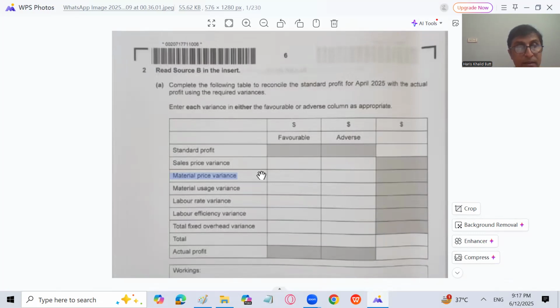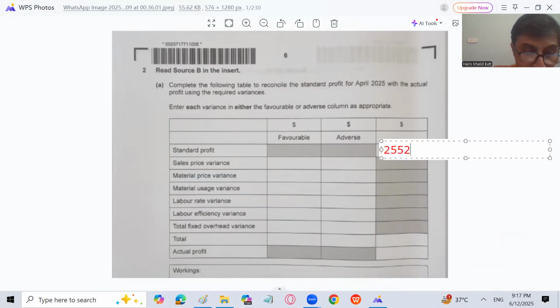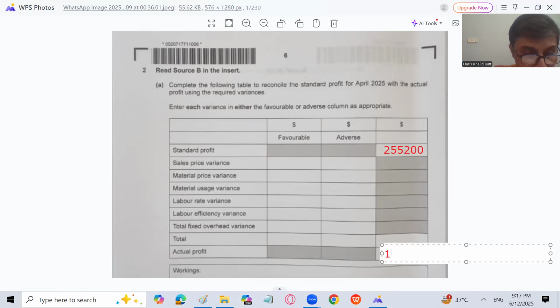In order to calculate, we need standard profit. So you have to calculate standard profit and actual profit also, so that both answers should tally. So the standard profit is basically 255,200, right? And the actual profit is basically 163,980, right?